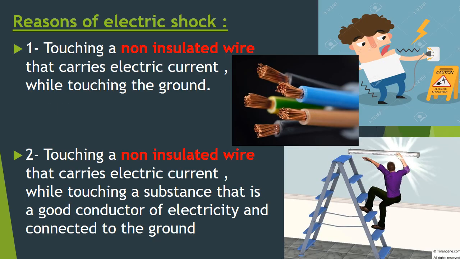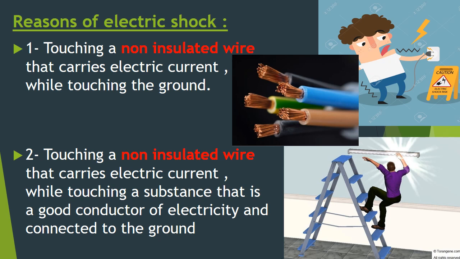Now let's go deep into the reasons of electric shock. The key word here is non-insulated wire. To understand what's meant by non-insulated wire, we have to look on the picture, okay, that has wires in it. You can see copper wire, okay? These copper wires are good conductors of electricity, but there is electricity flowing through it. But this is very dangerous, okay? Because electricity can easily flow from one conductor of electricity to the other. So when you touch it, you can easily get harmed.